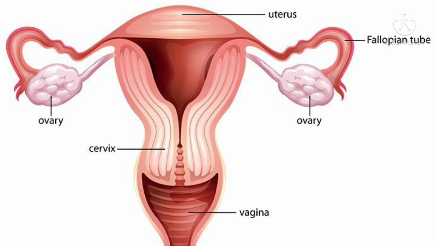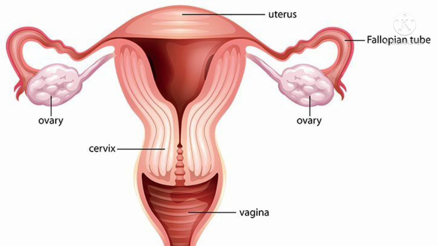In mammals like humans, fertilization takes place in the body of the female, that means in the female reproductive system.